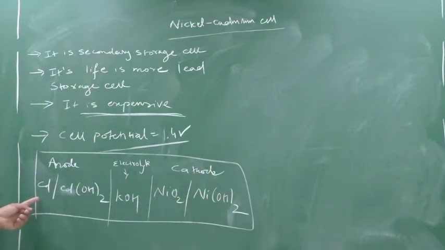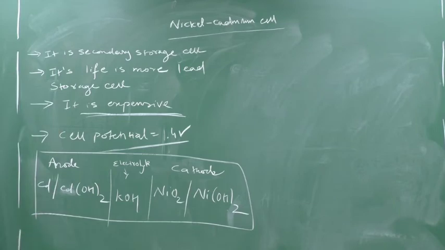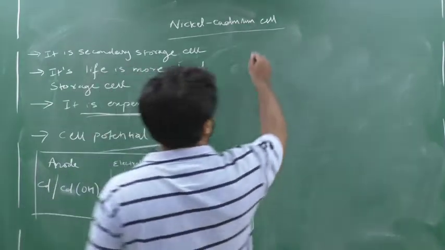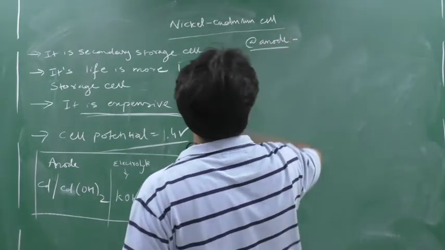Here the anode is cadmium, which is converted into cadmium hydroxide, and the cathode is NiO2, which is converted into Ni(OH)2. The electrolyte between them is KOH. So this is the electrolyte which is helping between the anode and cathode. Clear this part? Now see here. First we will see at the anode.